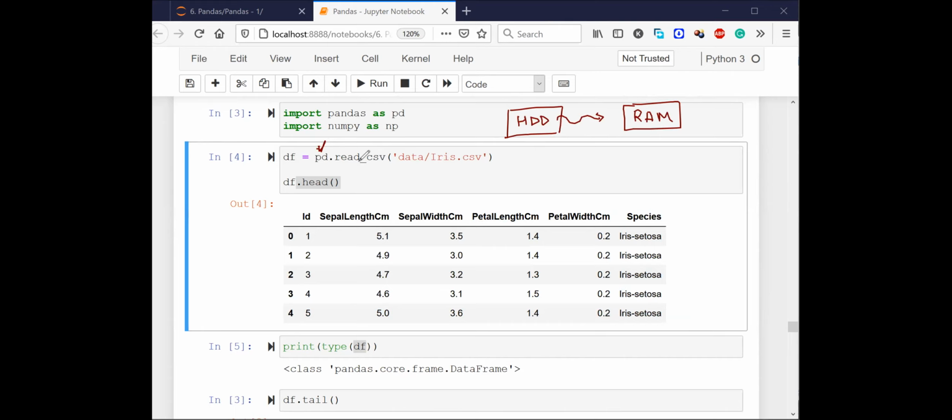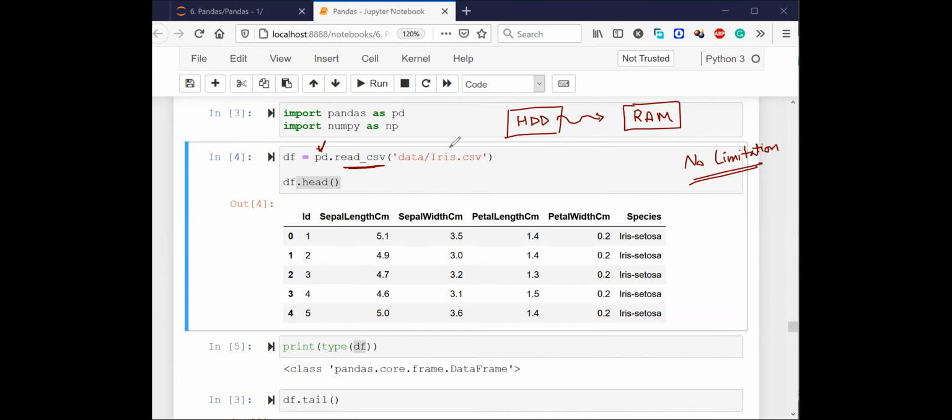Anyone who can think of any limitation? Okay, Tony Stark, we have just started with pandas. Okay, so people are saying there are no limitations. Anything? Anyone?